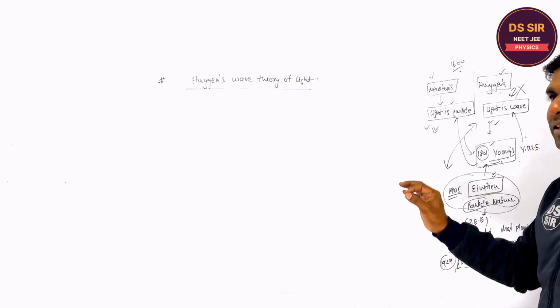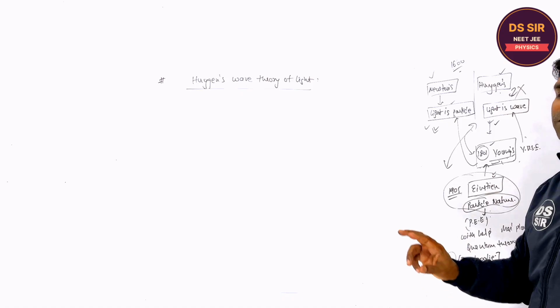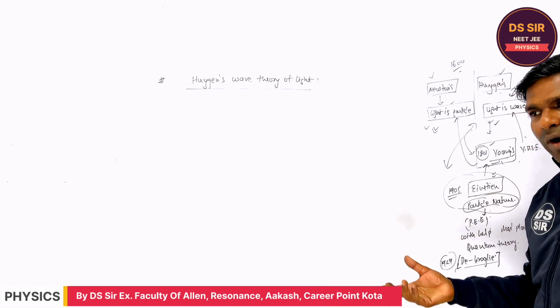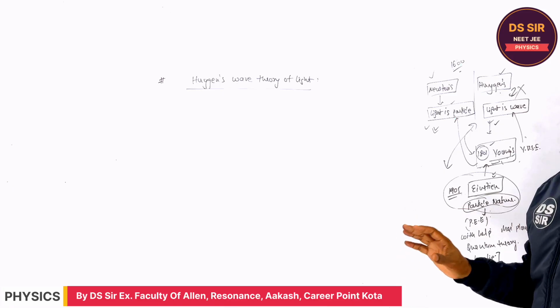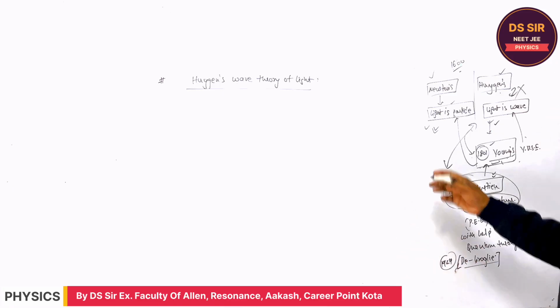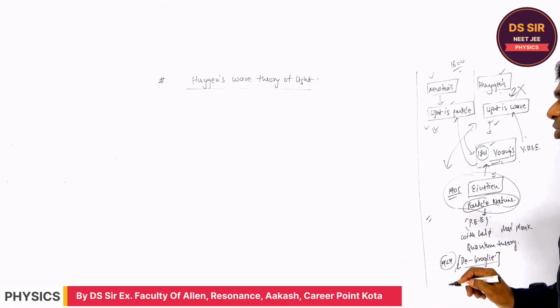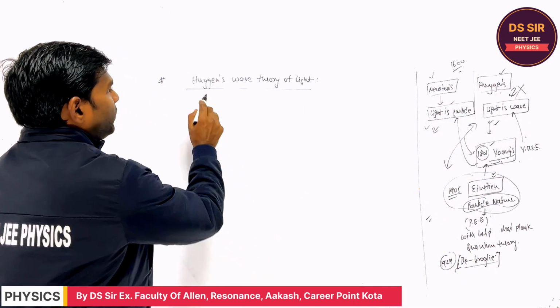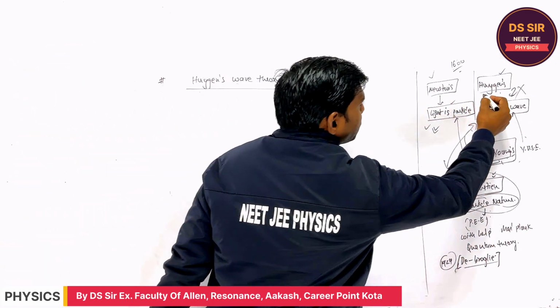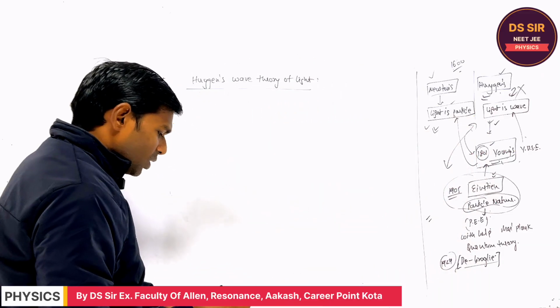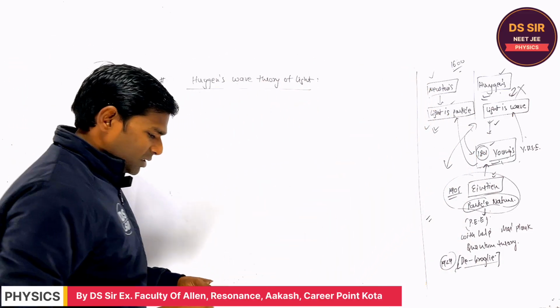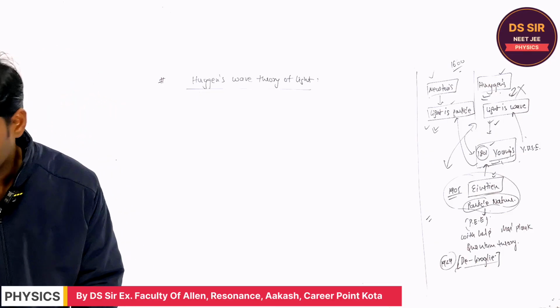So that is why this is called the dual nature of light. Sometimes light can behave as a wave or light can behave as a particle. You understand this? So this is the history of the light, but we are not going to discuss all this. We are discussing the Huygens principle or the Huygens wave theory, which was given during the time of Newton. Is it clear or not, you tell?